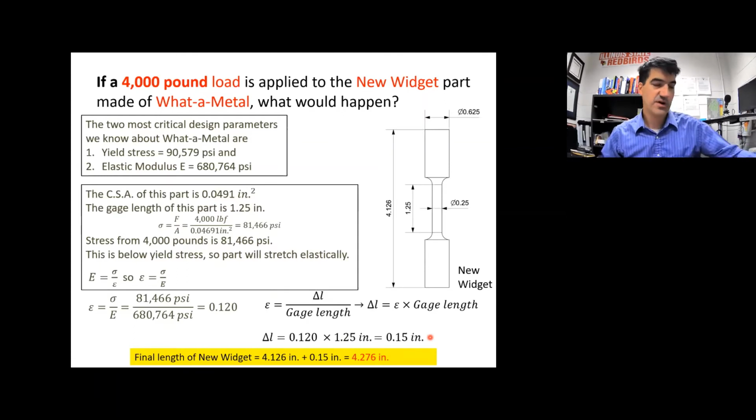So if the question was, what's the change in length? The change in length is 0.15 inches. If the question had been, what's the new total length of the part? Well, then we would take the original total length of the part and add the change in length. So the original total length was 4.126 inches. Now the change in length is 0.15 inches, so the new total length is 4.276 inches.